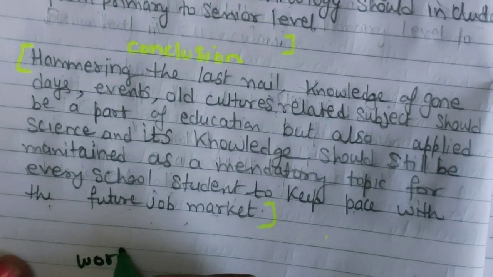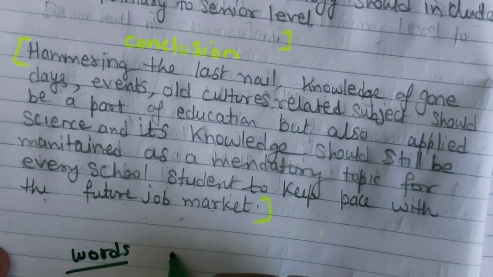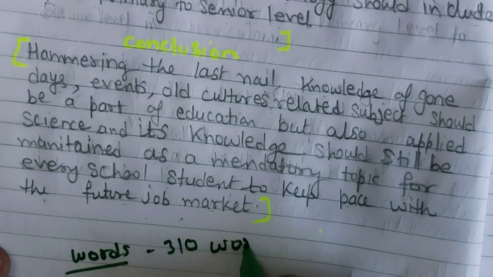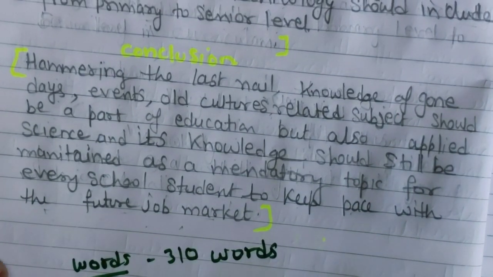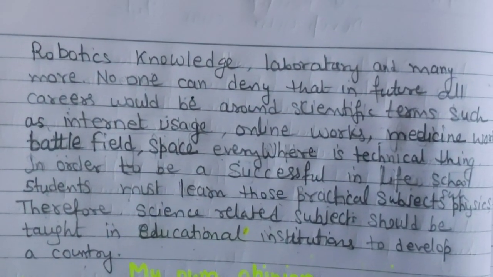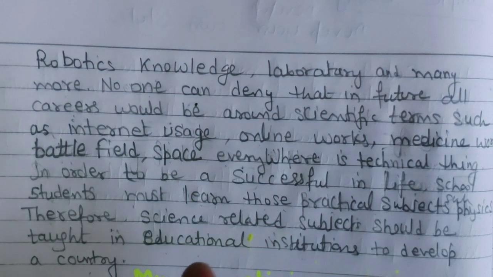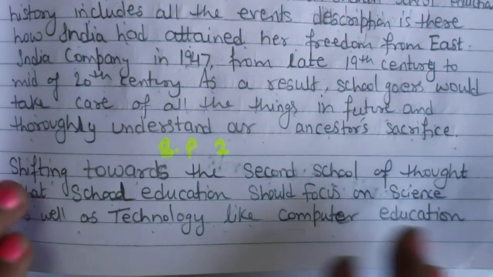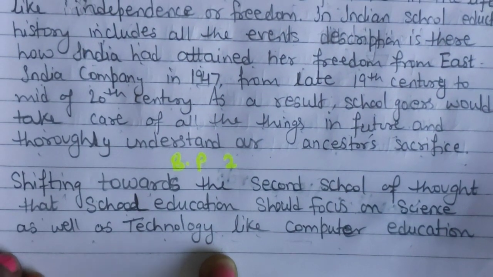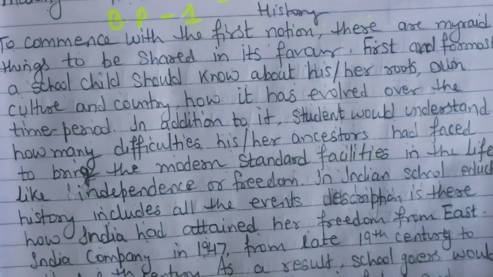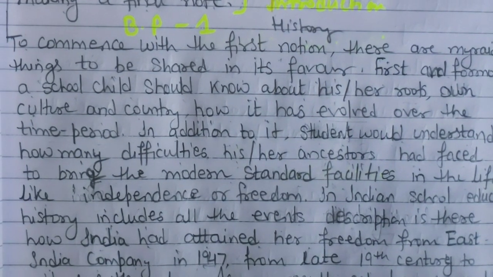I have counted my words here. You can reduce your words to between 290 and 300. My words are 310 words. I have just counted it. So this is my opinion, and this is BP2. Three lines are at the back page. I will show it to you. So this is my BP2, shifting toward the second school of thought, and this is BP1. You can see here.